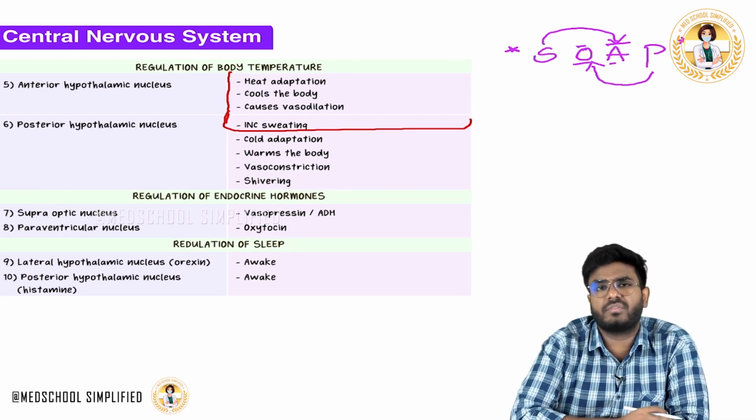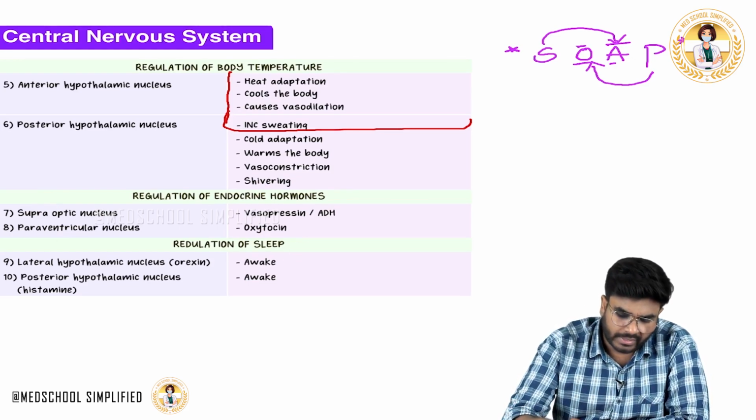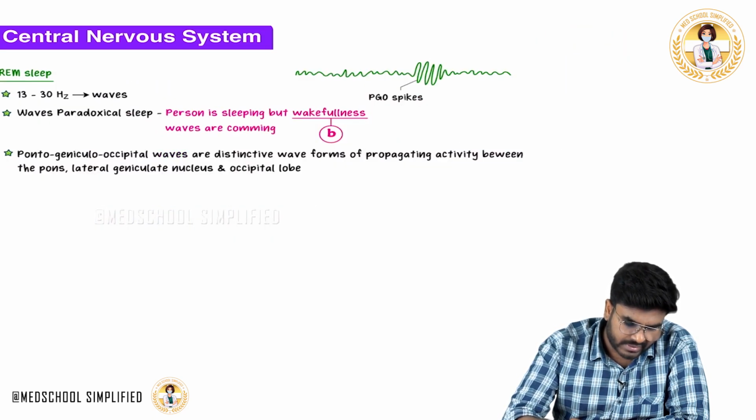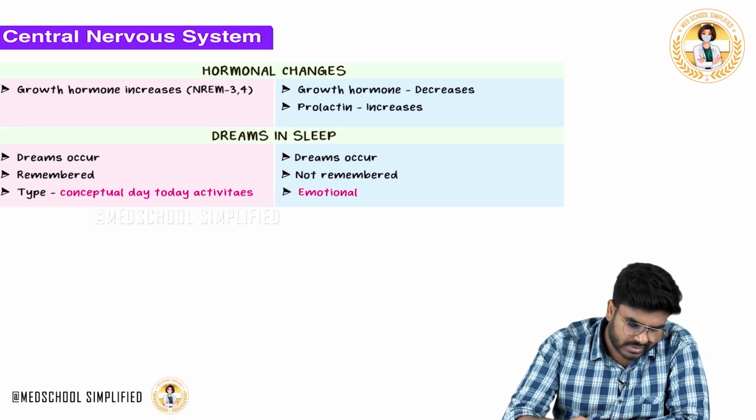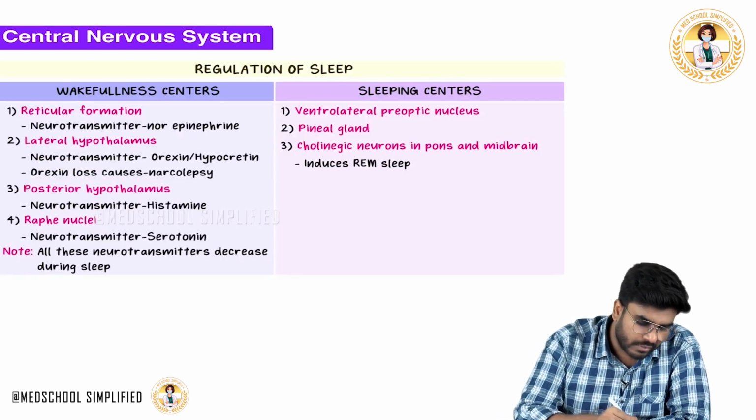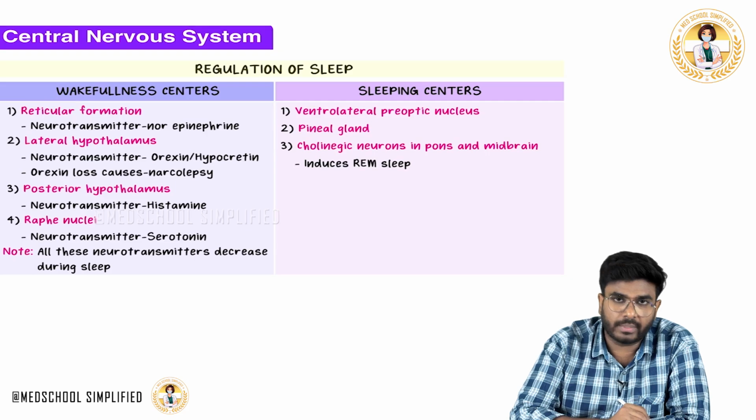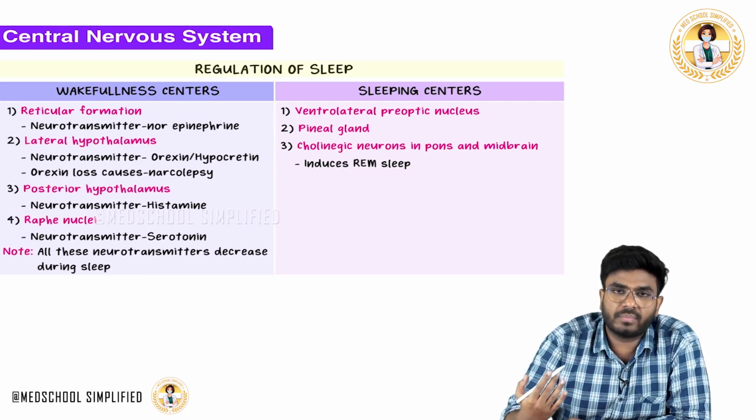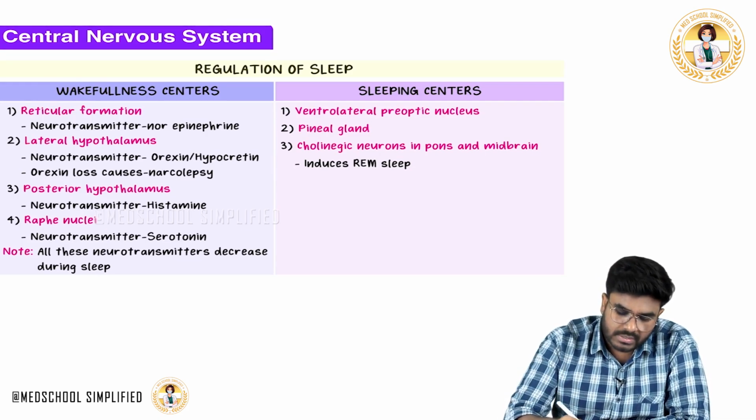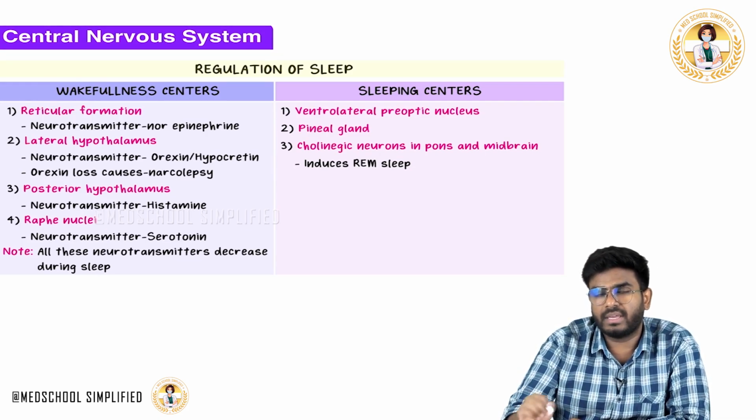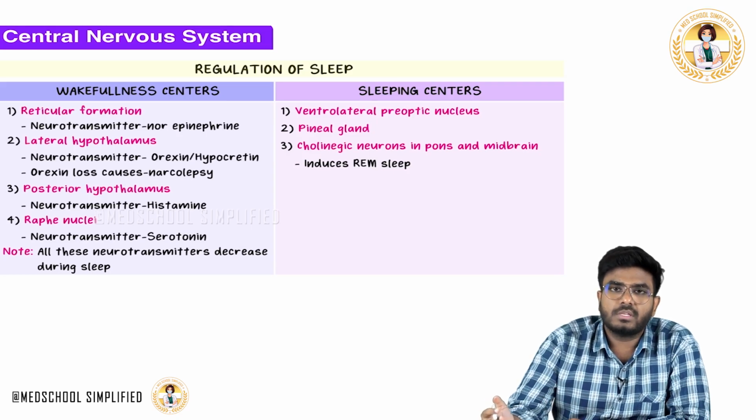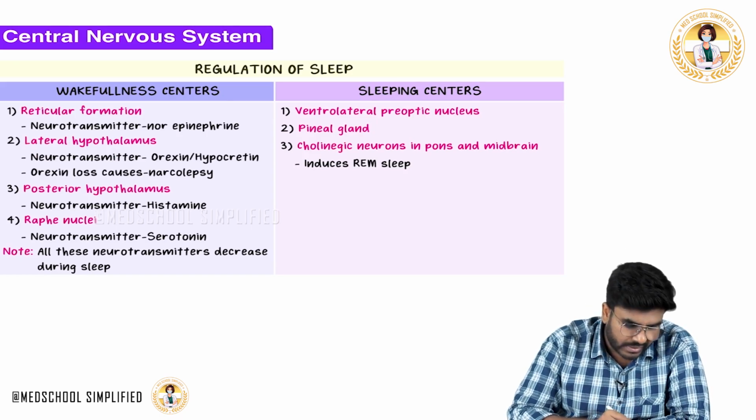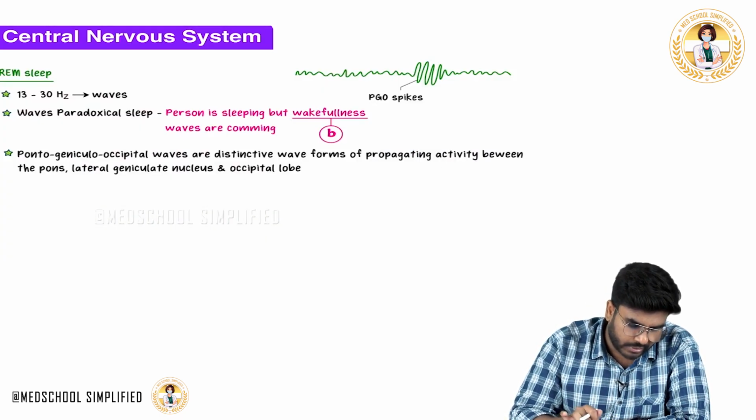Now let's discuss the regulation of sleep. Later in this topic, we'll discuss the sleep cycle and electroencephalography. There are certain centers which will wake you up in the morning, from sleep, and there are certain centers which will take you to sleep and make you drowsy. Here also, please remember the lateral hypothalamic nucleus and the posterior hypothalamic nucleus.